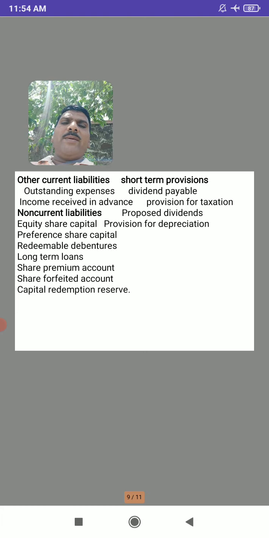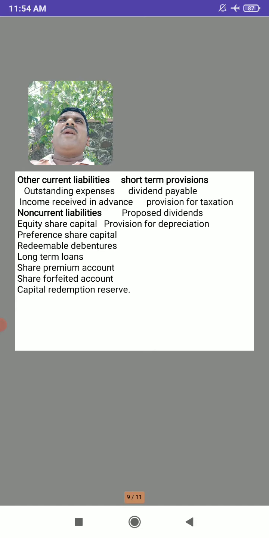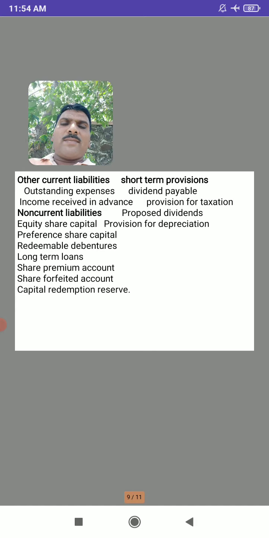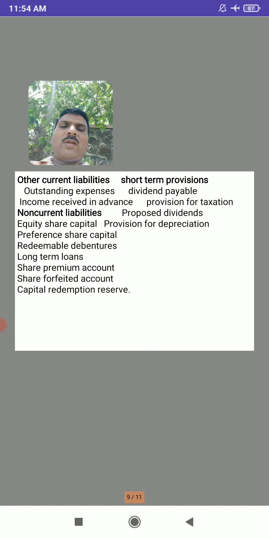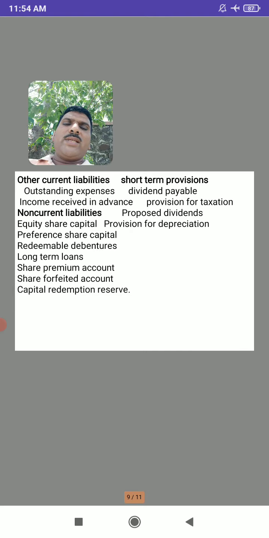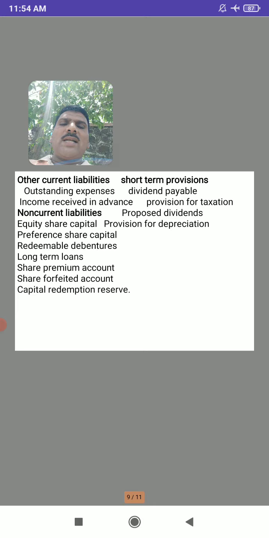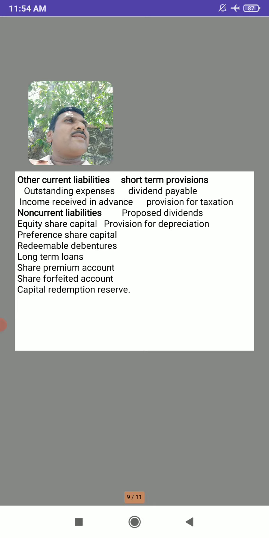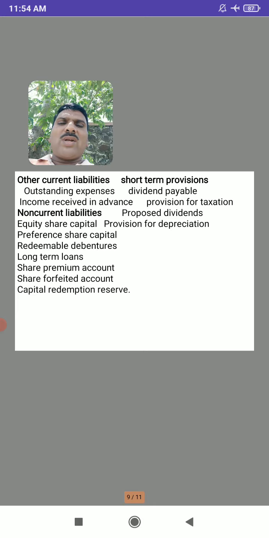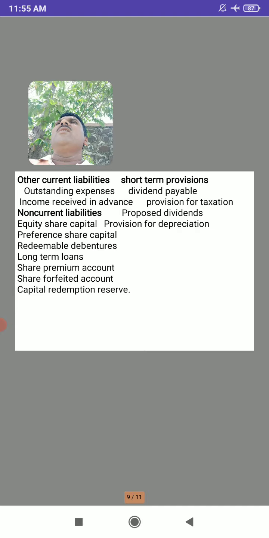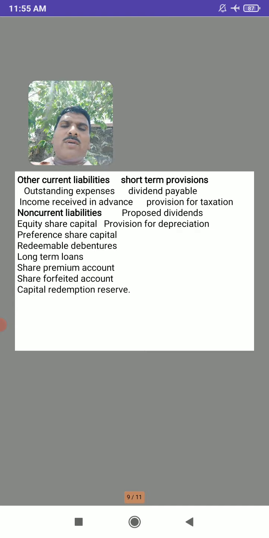Redeemable debentures, these are long-term borrowings, long-term loans, share premium account, share forfeited account or the share cancelled account, capital redemption reserve. So these are the things which are considered as non-current liabilities, and these non-current liabilities are not included at the time of preparation of fund flow statement.